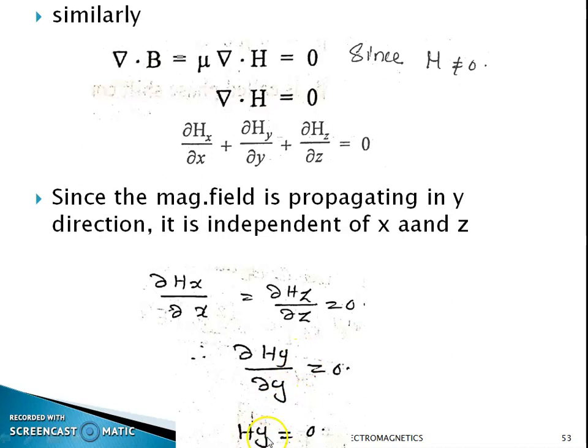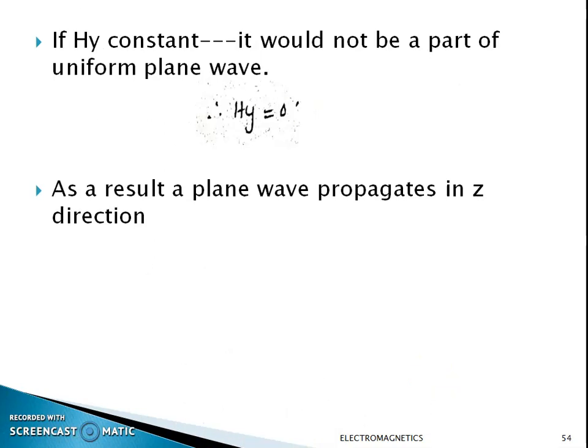That is, Hy should be constant or 0 in this case. If the value of Hy is a constant, it would not be a part of the uniform plane wave, and as a result the plane wave propagates in z direction.